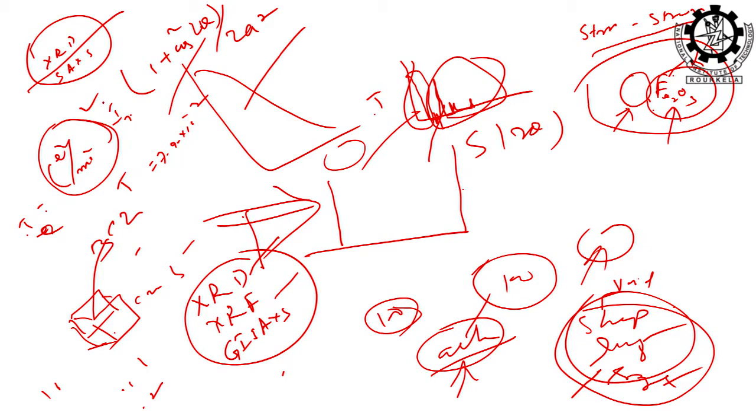Then this I is the incident intensity, how much photon intensity is incident, and this is the polarization factor, and A is the distance from sample to detector. Now if it is small angle, then what about this factor? It is 1, right. For small angle theta is small, so obviously that factor goes to 1.